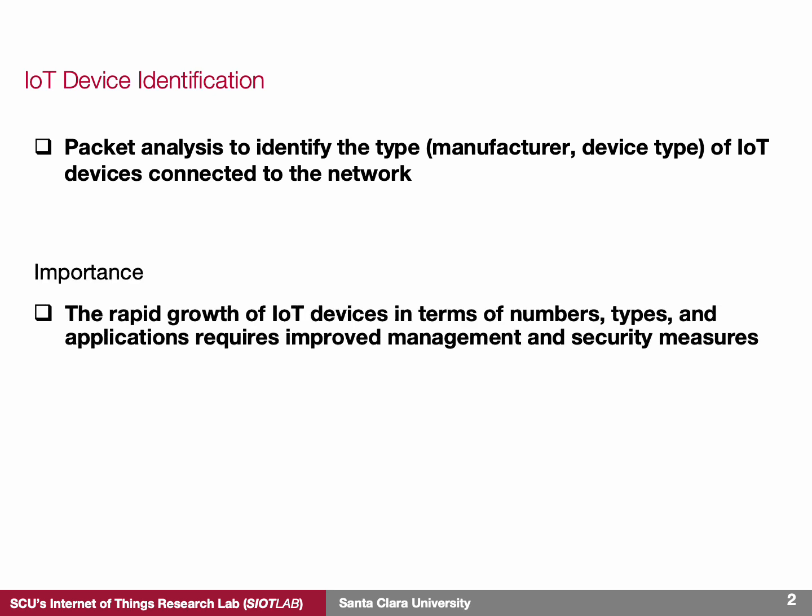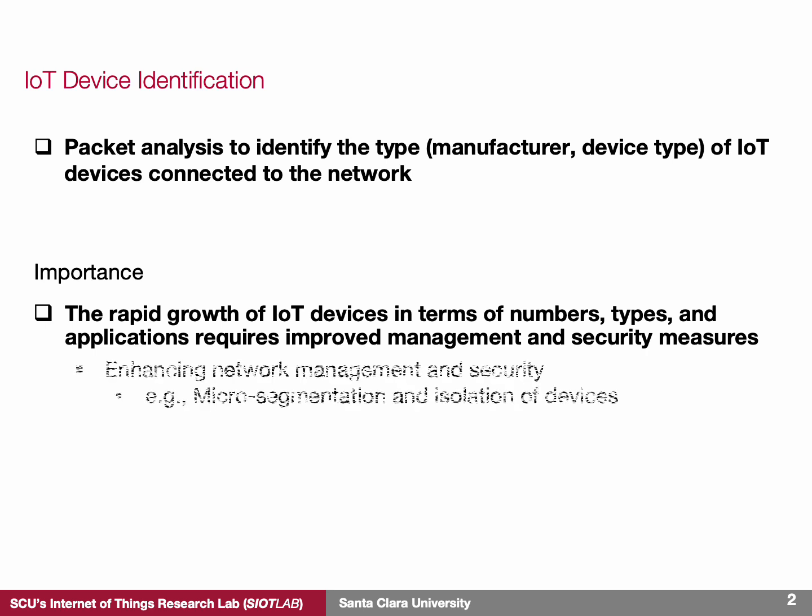Well, as more and more devices get connected, we need new ways to manage and secure them to meet both user needs and service requirements. There are some clear benefits to identifying IoT devices. For instance, if we know what type of devices are on the network, we can apply security techniques like microsegmentation. This lets us isolate less secure devices, helping to reduce the risk of security breaches.